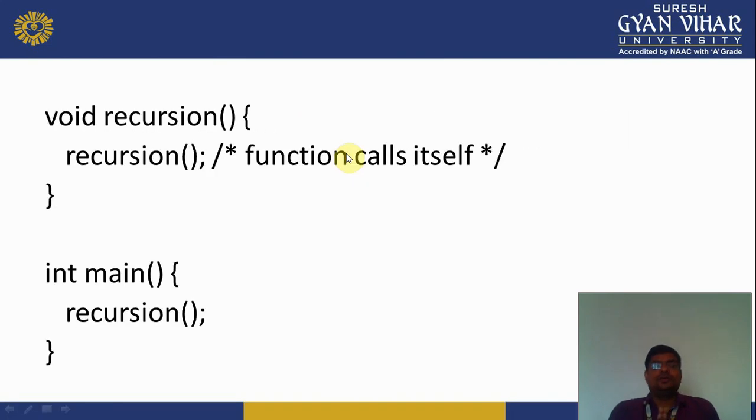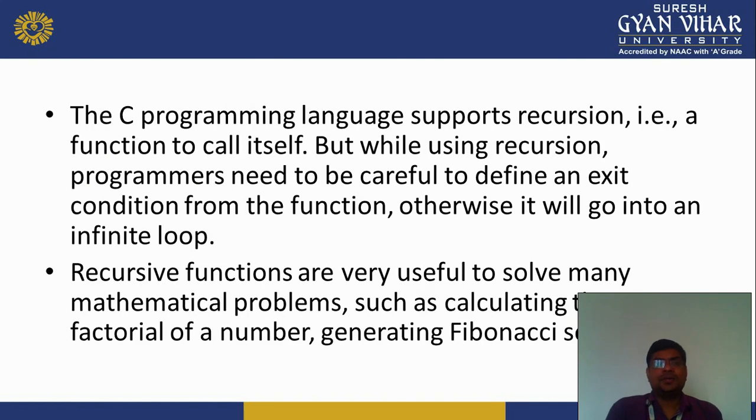So, we take an example for recursion in Dev C++. That is the syntax, how recursion works. I create a function recursion and we call this function itself. So that is called recursion. Now the C programming language supports recursion, that is, a function is called itself.